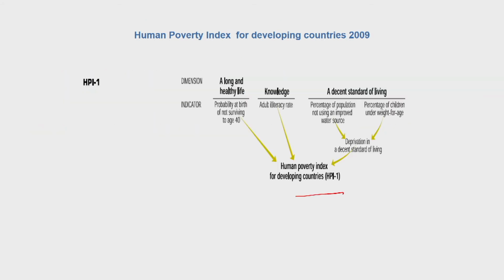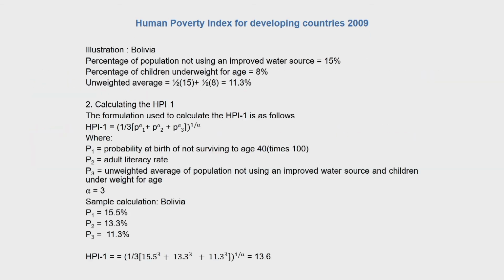This indicator belongs to the dimension of a decent standard of living. And then the HPI 1 is calculated using the following formula, where these are the three indicators here, P1, P2, P3. P3 has two indicators, which is calculated by an unweighted average of the two indicators. P1 here is the probability at birth of not surviving till age 40. P2 is adult illiteracy rate. I'm sorry, there is a mistake here. This is adult illiteracy rate. P3 is the unweighted average of population not using an improved water source and children underweight for age. So based upon this, the HPI 1 is calculated as 13.6.